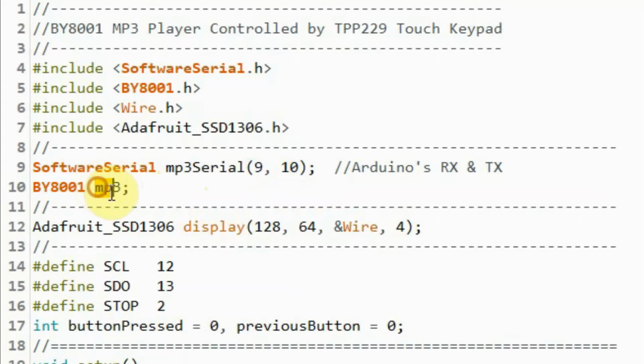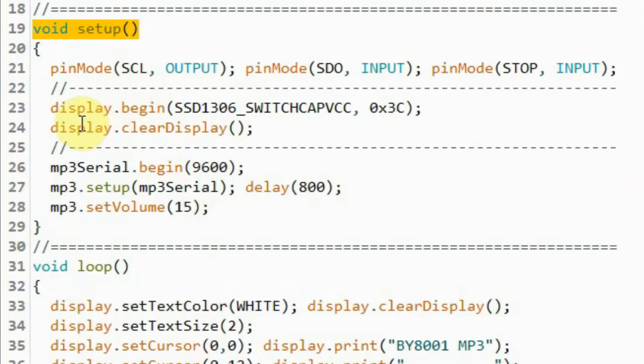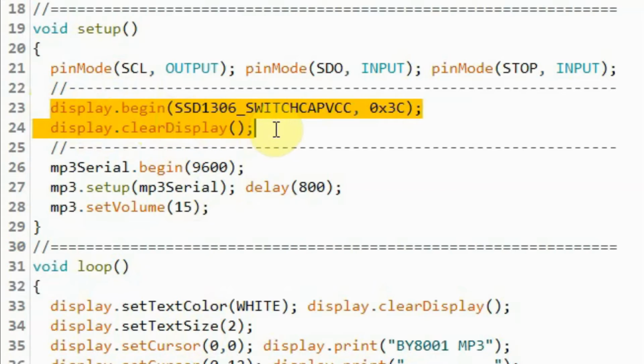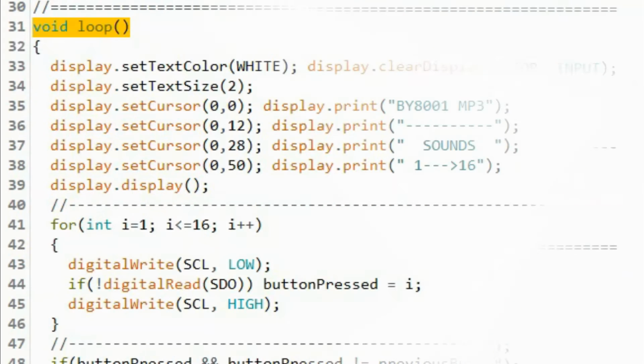We need to create this object MP3 so that we can use the built-in functions within this library to communicate with the module. And also we need to create this object display so that we can use the built-in functions to communicate with the OLED display.